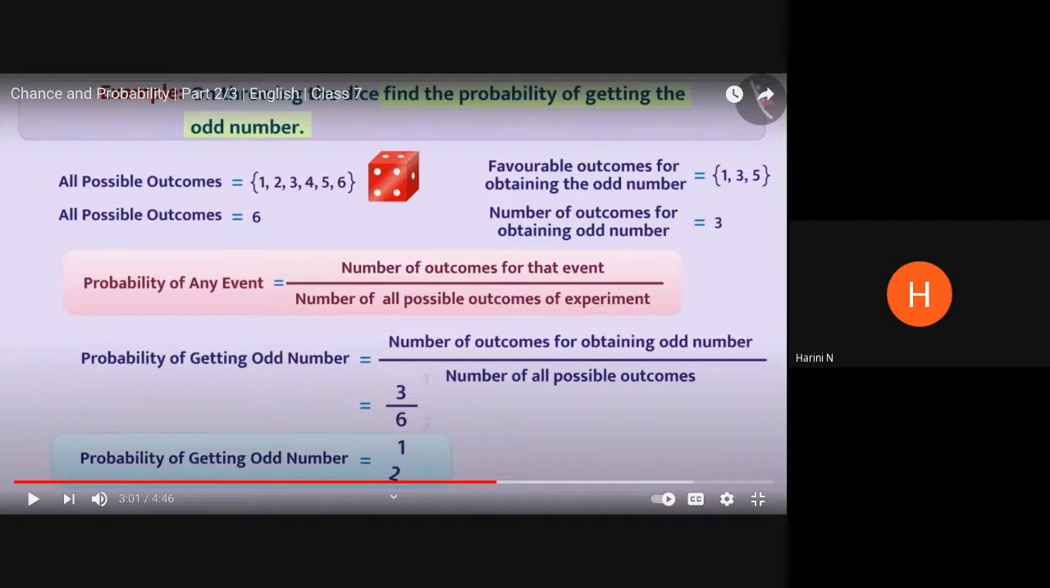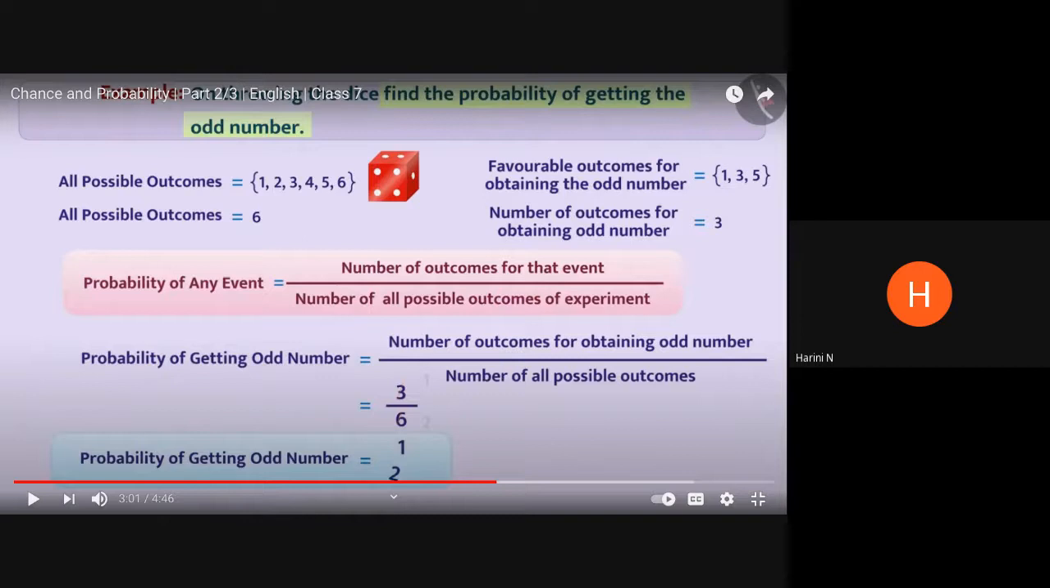All right, so in every question where you have to find the probability of an event, the first thing you will recall and write is the formula, which is always equal to the number of outcomes for that event divided by the number of possible outcomes for the experiment that you're doing. Or in other words, the numerator is the number of favorable outcomes divided by the total number of outcomes.